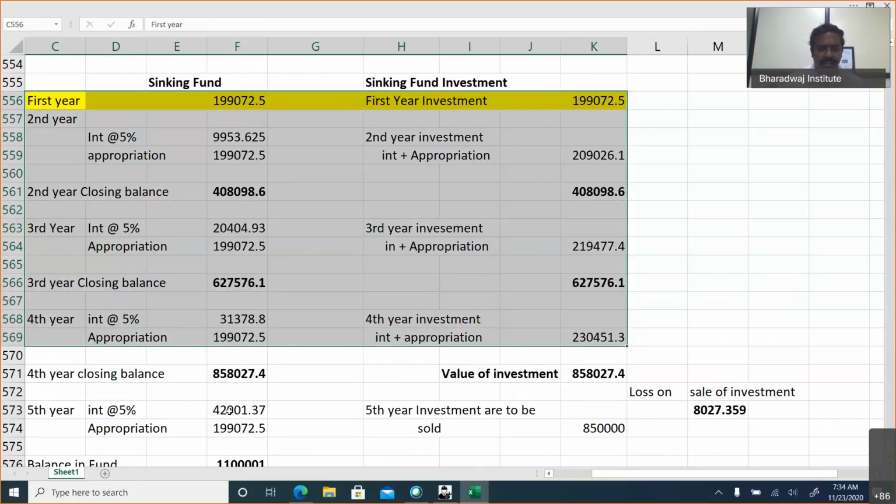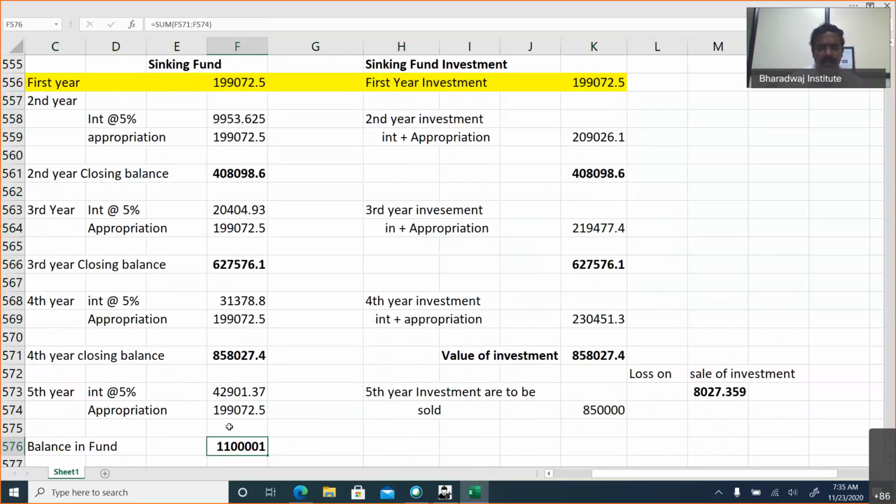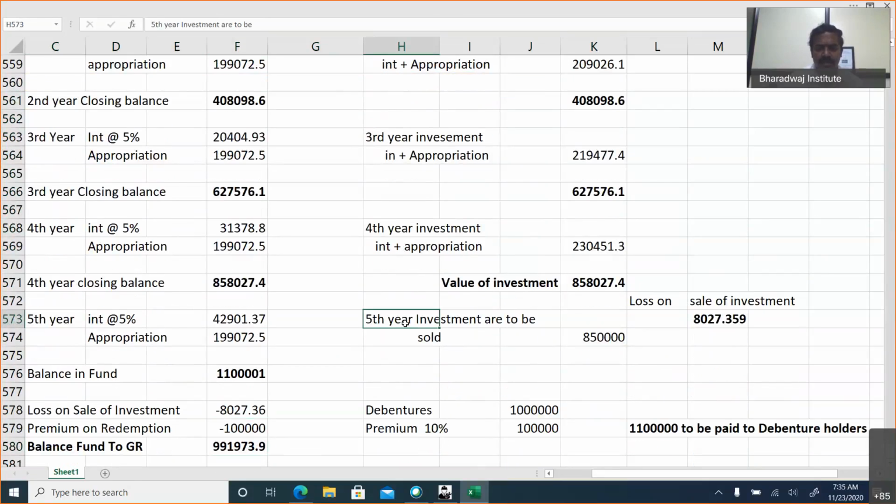So sinking fund is created over 4 years time. 5th year, we get interest. We transfer the money from P&L account, but we don't invest. We sell the investments. So there is a loss on sale of investment that will be charged against which one? Sinking fund. Loss on sale of investment is charged against the fund. This is balance of fund at the end of 5th year.